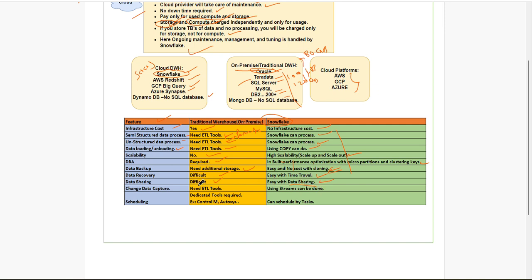Data change capture. For this, we require an ETL tool. Here, not required. We have the stream object, and with that we can easily do it. For scheduling, we need dedicated tools on-premises, like Control-M and Autosys. But in Snowflake, we have task objects, and we can easily do it using this object.